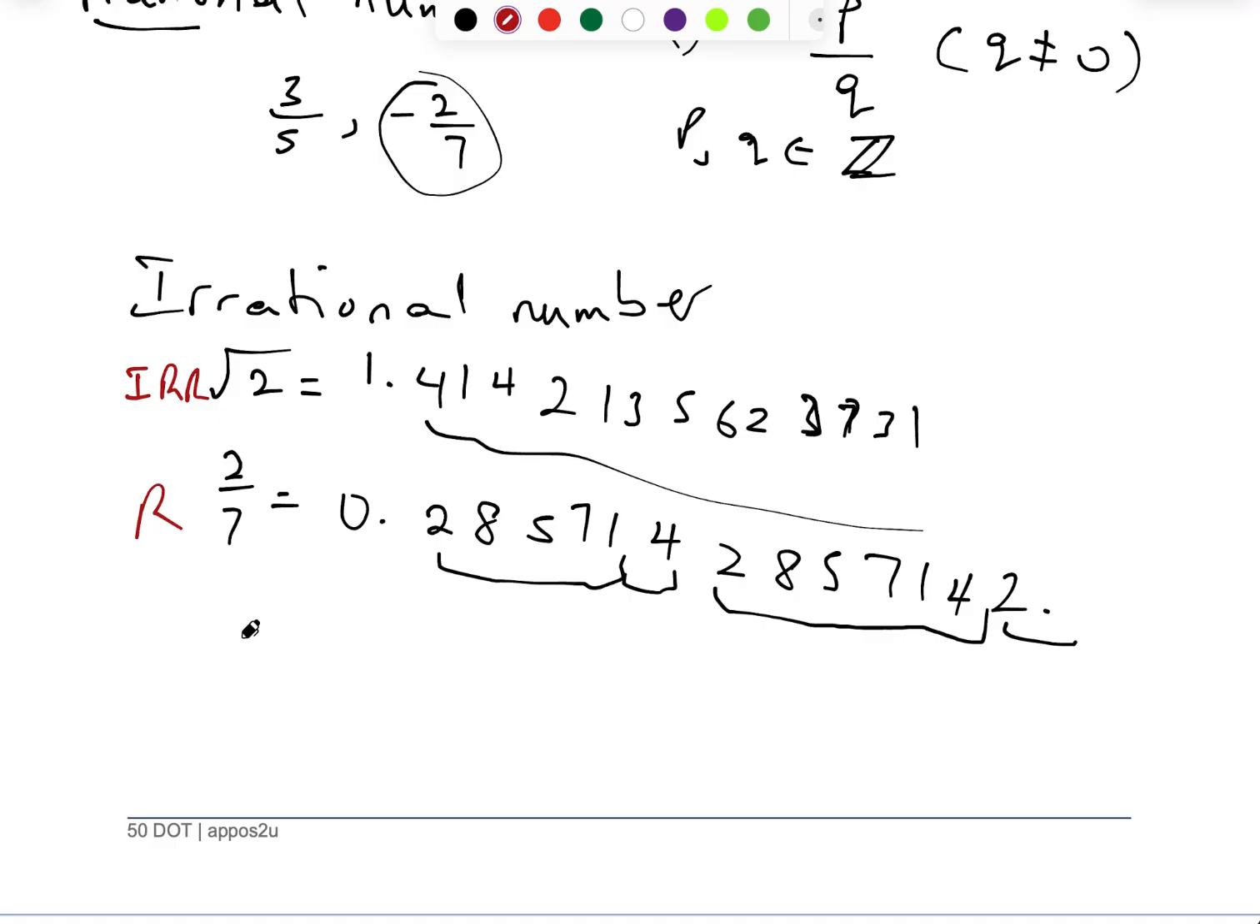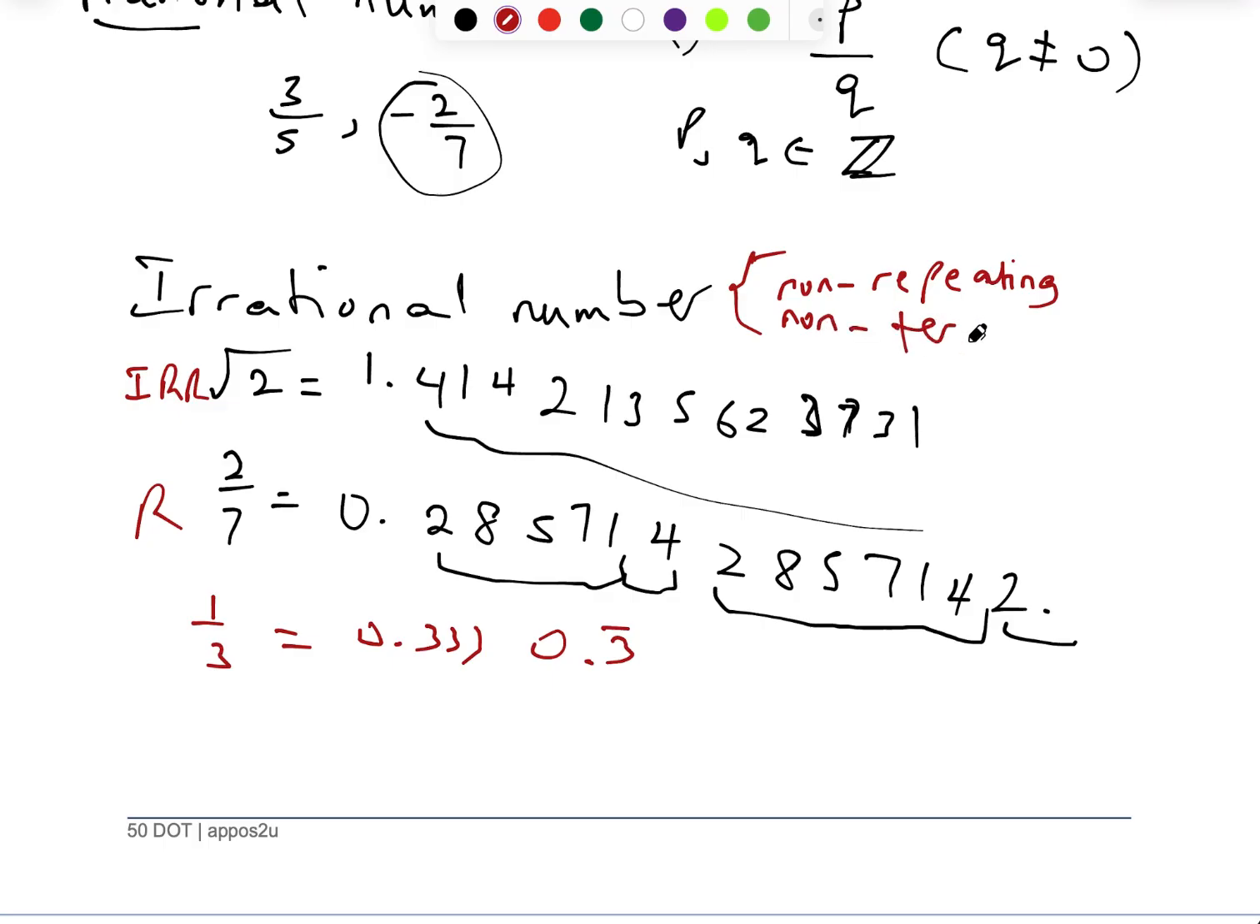Another example of a rational number is 1 over 3. 1 over 3 can be written as 0.333, so it's a repeating decimal. A repeating decimal is going to be a rational number. So take note, when are they irrational numbers? When they are non-repeating and when they are non-terminating. So this time around, you call them irrational numbers.